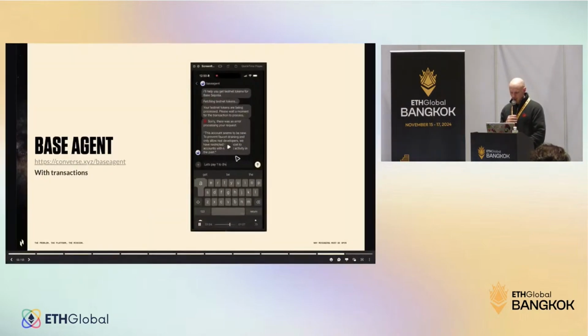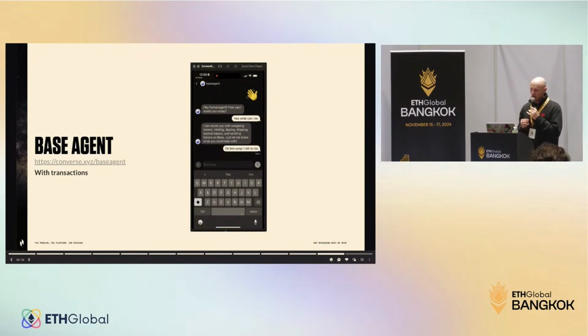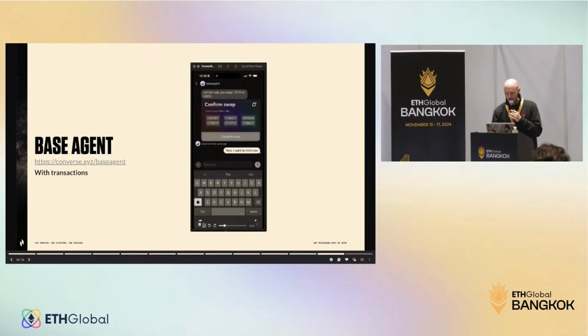Okay, let's see the demo first. You can see converse.xyz/baseagent, because every profile has its own landing page on Converse, so people can chat to you, like a deep link into messaging you. And we are also going to see something more interesting, which is real transactions. So this bot can help me with swapping, with minting, with requesting testnet funds. So let's say I want to swap. Okay, this is going super fast.